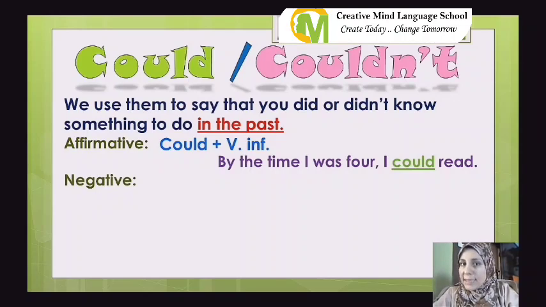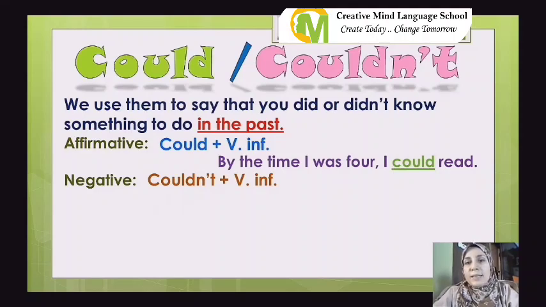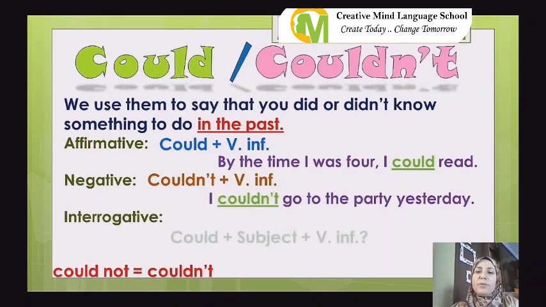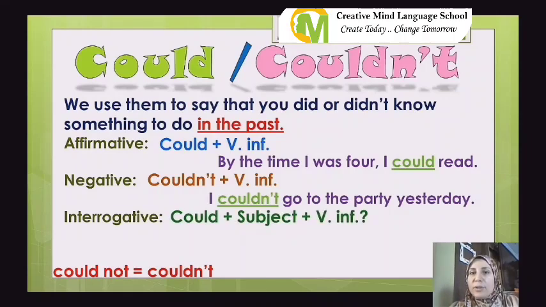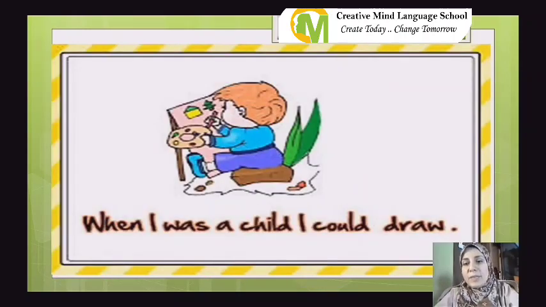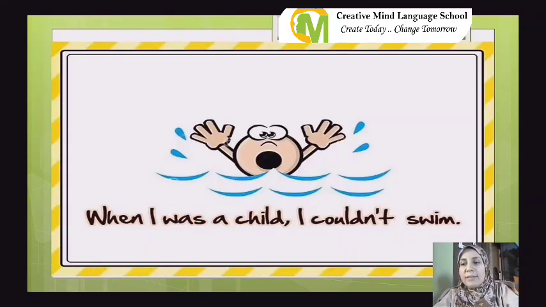The negative form is couldn't plus the verb infinitive. Here, there is something else you should notice: the contraction is couldn't and the strong form is could not. But of course we use the contraction couldn't. Example: I couldn't go to the party yesterday. The interrogative form is could plus the subject plus the verb infinitive. Example: could you use a computer when you were young? The short answer is yes, I could, or no, I couldn't. Here in the picture, when I was a child, I could draw. When I was a child, I couldn't swim.